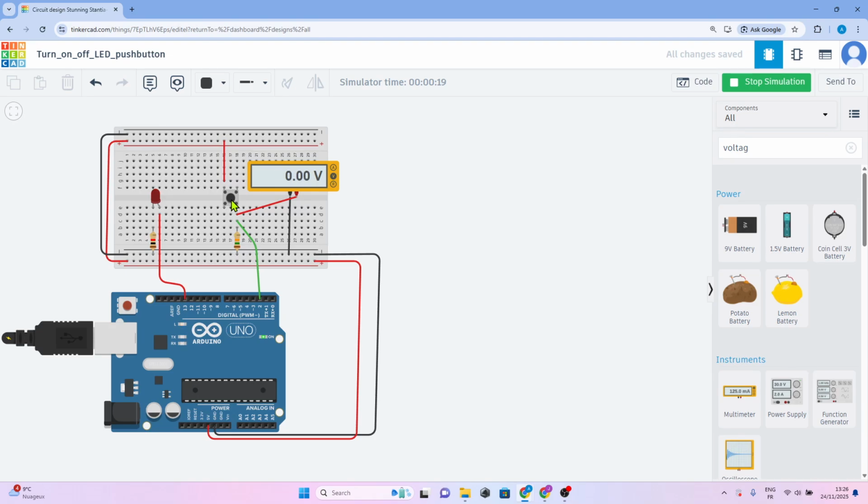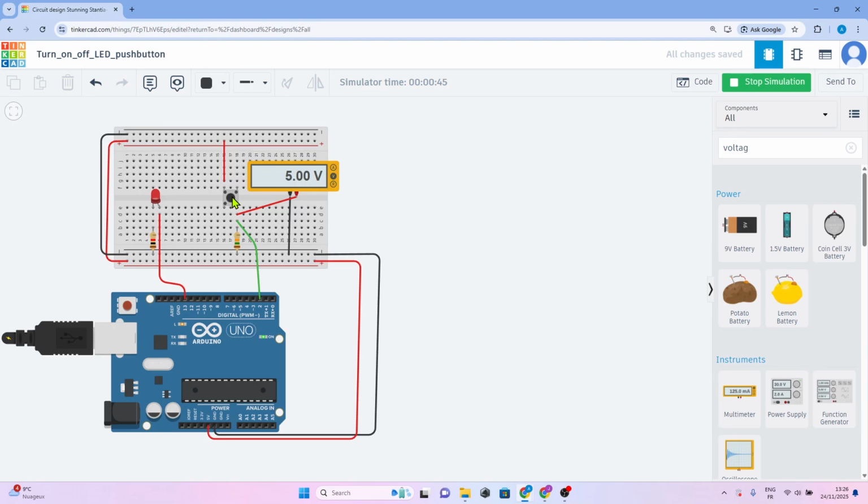When we release it, it comes to 0 volt. When you press it again, the voltage indicates 5 volt. So the 5 volt means that we take 5 volt from the Arduino and we bring it to the LED through the push button.